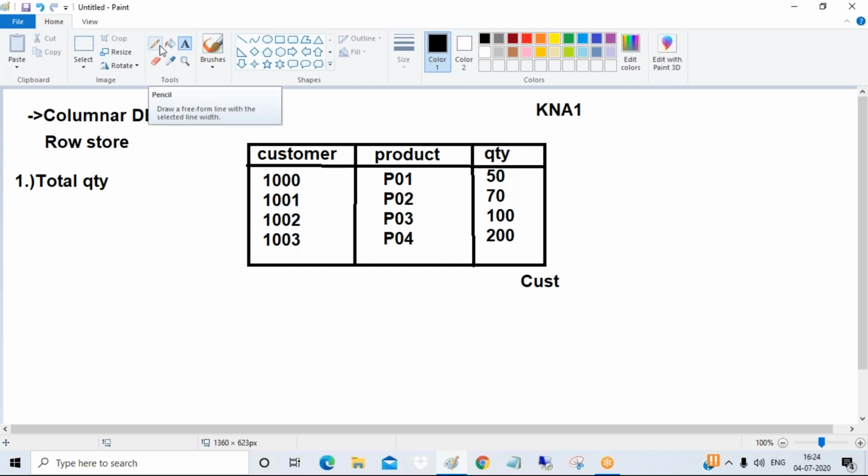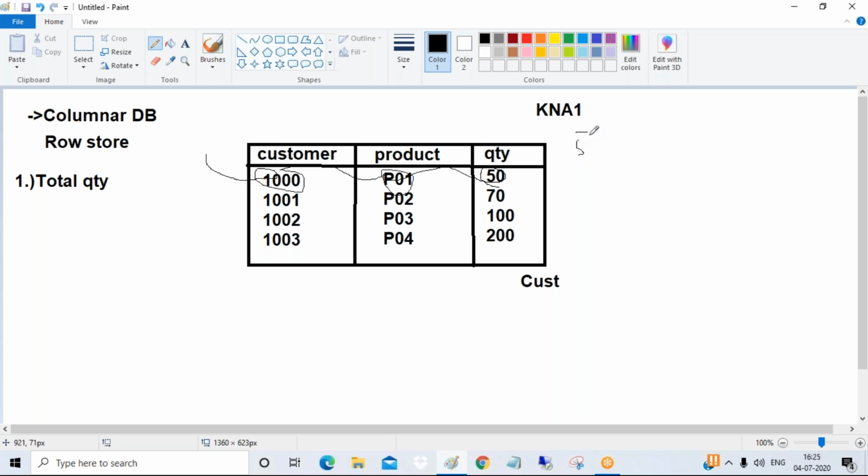So first of all, guys, the system will scan now. Here the system will scan each and every row, each and every column. First it will go to this row. Whether it is a quantity? No, it is not a quantity. Again, it will scan the product number. No, this is not my quantity. Yes, this is my quantity. It will take this quantity, guys.